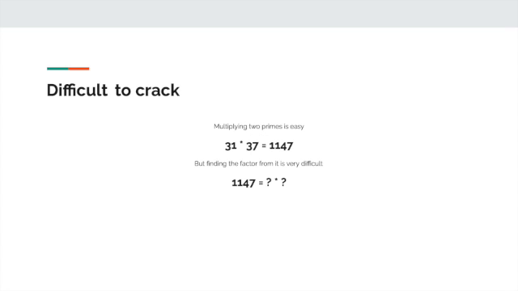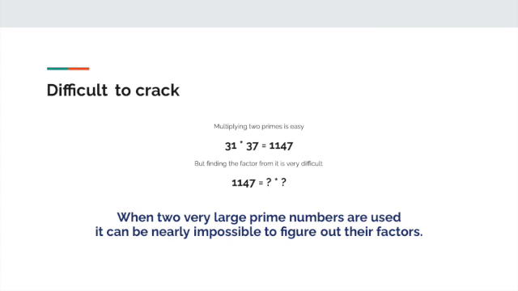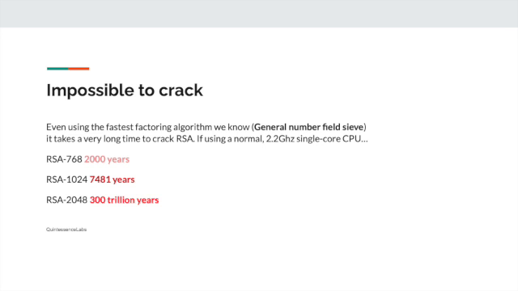Multiplying 2 prime numbers is very easy, but finding the factors from the product is often very difficult. When two very large prime numbers are used, it can be nearly impossible to figure out what their factors are. Even using the fastest factoring algorithm we know, which is called the General Number Field Sieve, it takes a very long time to crack RSA. On a normal 2.2 GHz single-core CPU, RSA 768 bits takes 2,000 years of computing time, 1024 takes 7,481 years, and 2048 would take 300 trillion years.